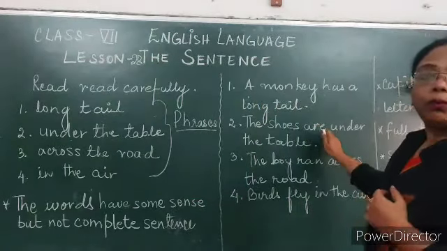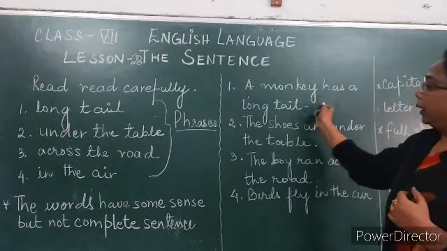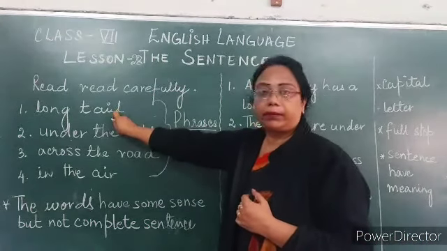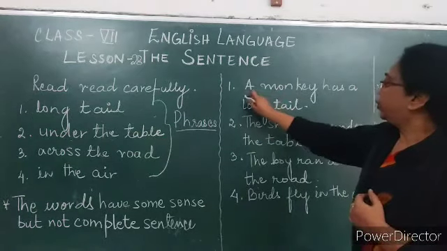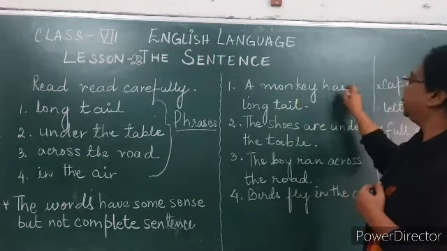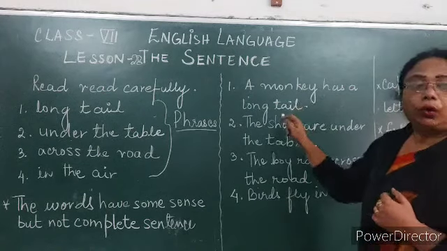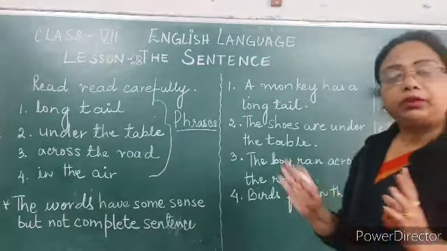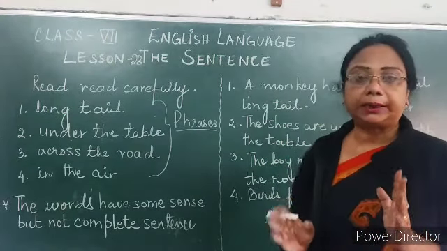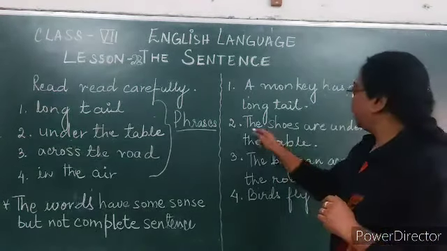Now the second column which you see, I have written interconnecting with the words I have taken over here. The first one is long tail: a monkey has a long tail. This group of words is making a sense, so it is called a sentence, right?